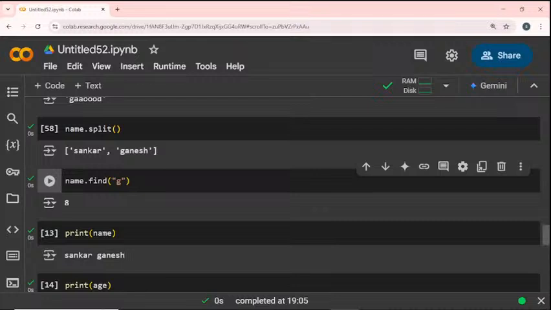Yeah, definitely, Sushant. If you use the index position, only the first occurrence's index value is executed. So we cannot replace more than one character. We can only replace one character with another character. We cannot do multiple characters at the same time.